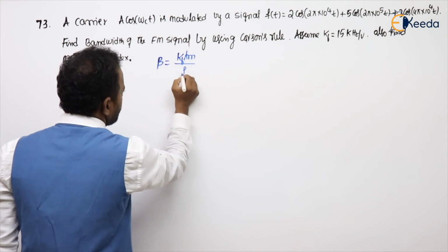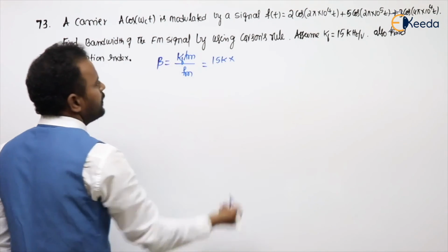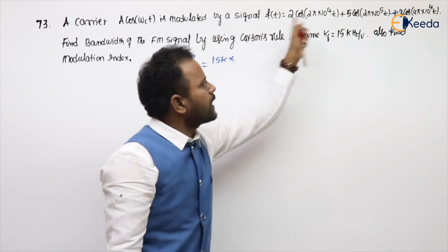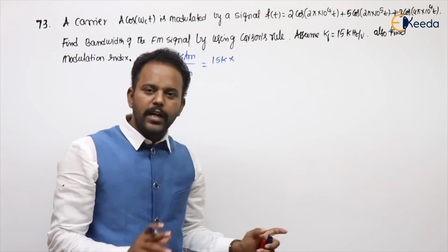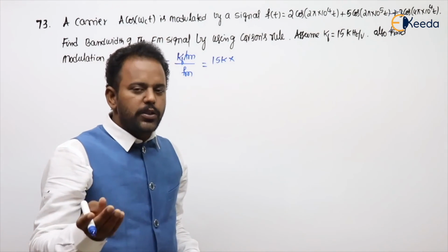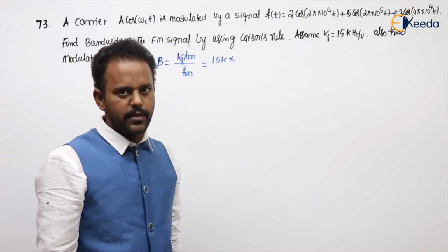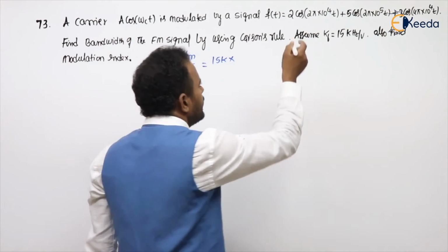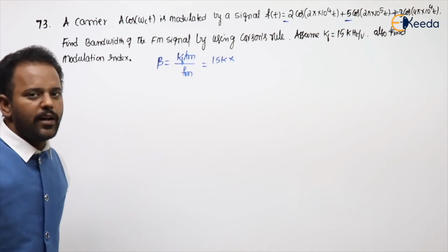Kf Am by Fm. Here I am going in an approximate manner. Am means I need to take the peak or maximum value. For that, differentiate, equate to 0, get the roots and substitute, and you will get the maxima and minima. As an approximation, there are 3 values. What is the max value? 5.